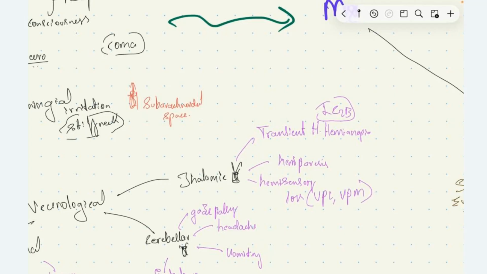And then we can have transient homonymous hemianopia due to the dysfunction of the lateral geniculate body, which is part of the thalamus.